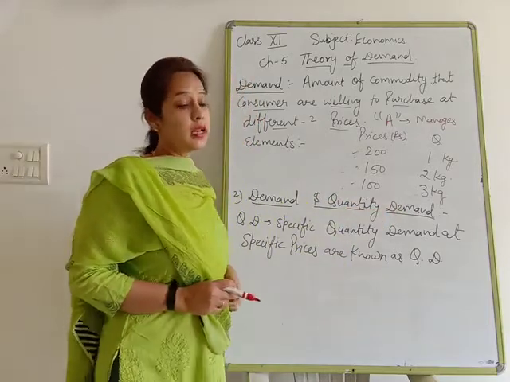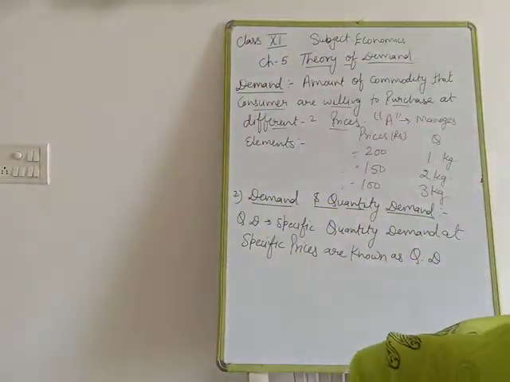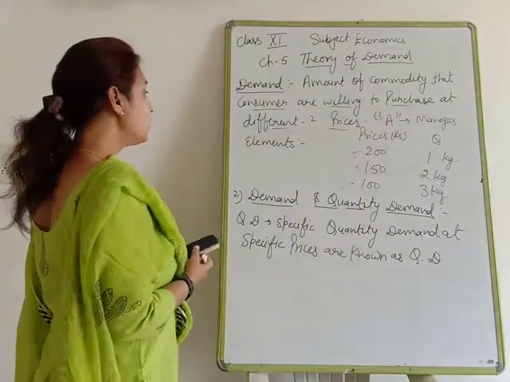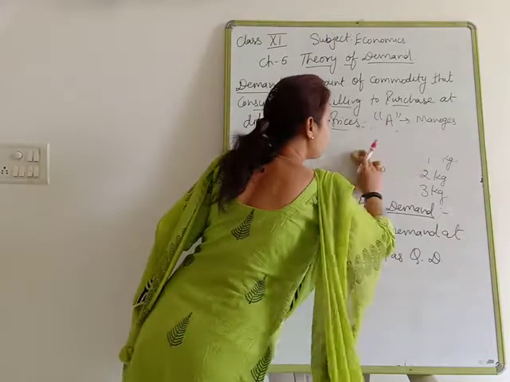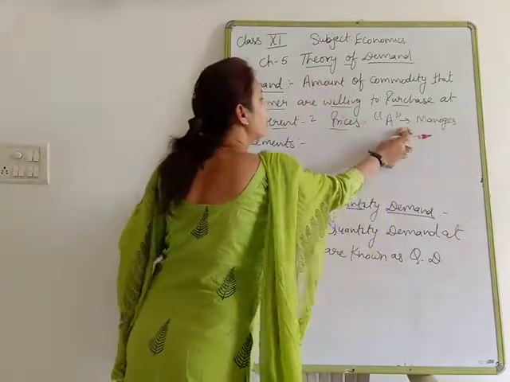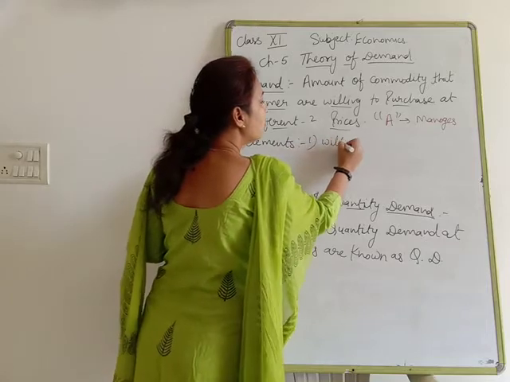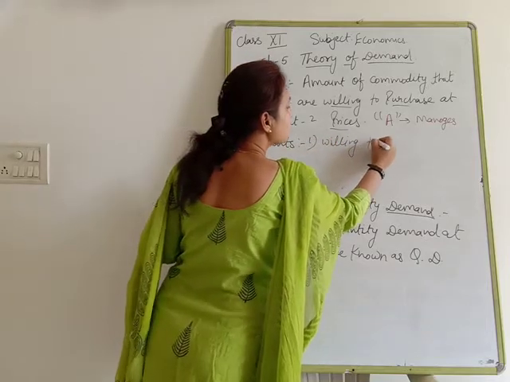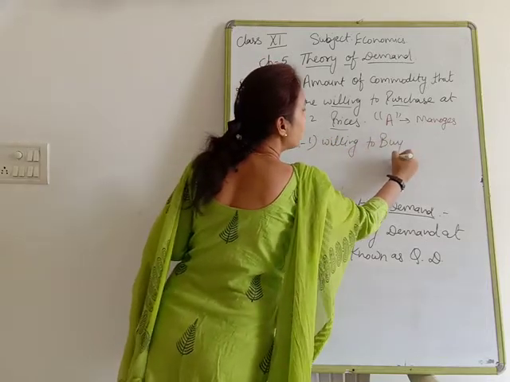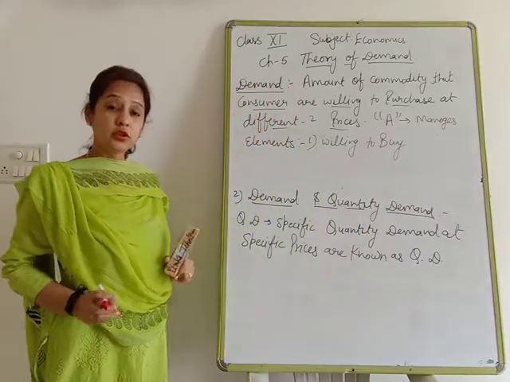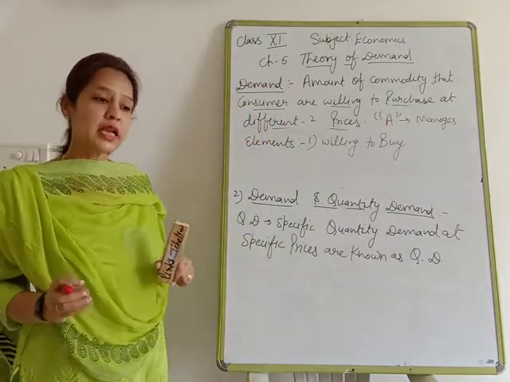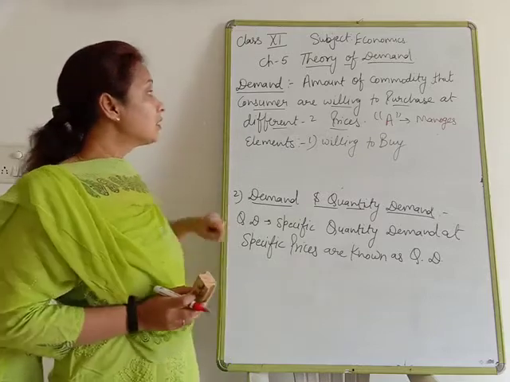Now, what are the elements of demand? What are the contents of demand? The first content: the consumer is willing to purchase. The consumer is willing to buy any commodity. The consumer wants to purchase a commodity, that is known as demand.